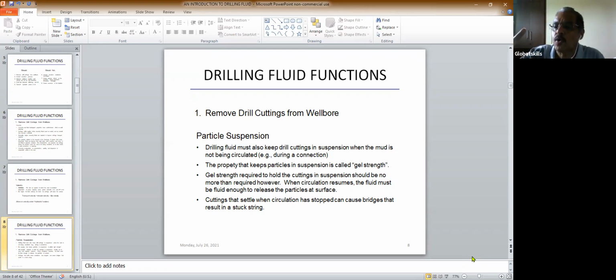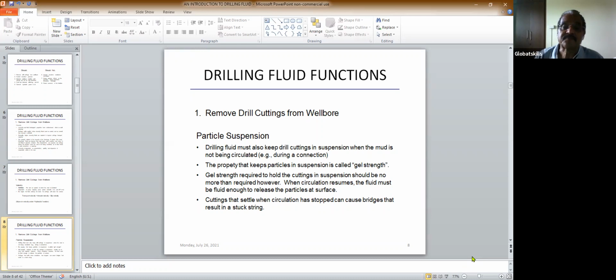And if you just hold it for some time, it will start gelling. That means the viscosity will increase. When the viscosity increases due to static condition, not moving condition, then the gel strength will go up. So the gel strength is important for keeping the particle in a suspended condition when the pump is not running.